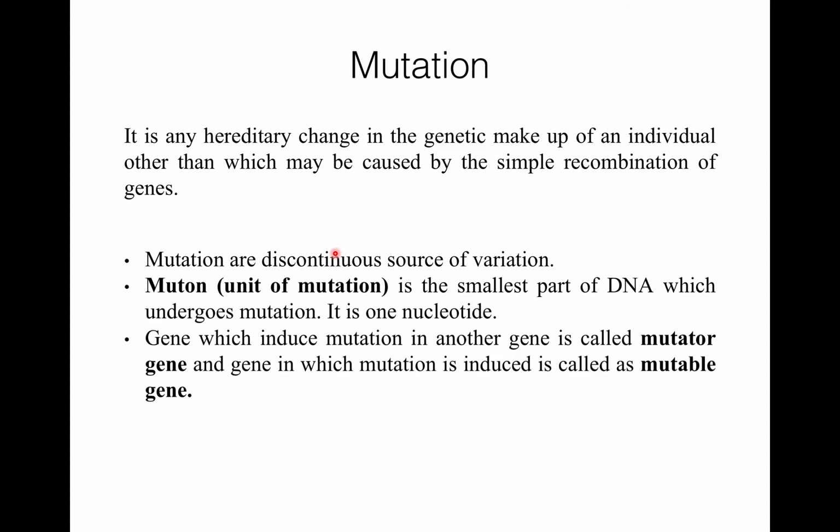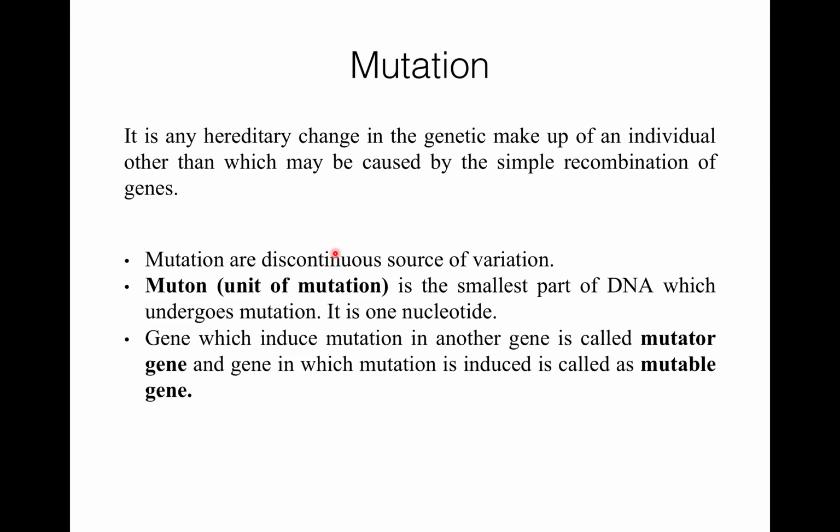It is any hereditary change in the genetic makeup of an individual other than that which may be caused by the simple recombination of genes. These are the continuous source of variations. In the smallest part of DNA, if mutation occurs, then that smallest part of DNA is known as muton.